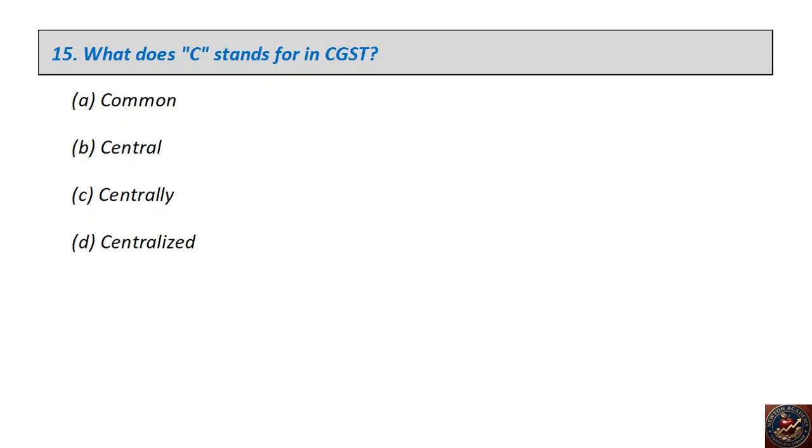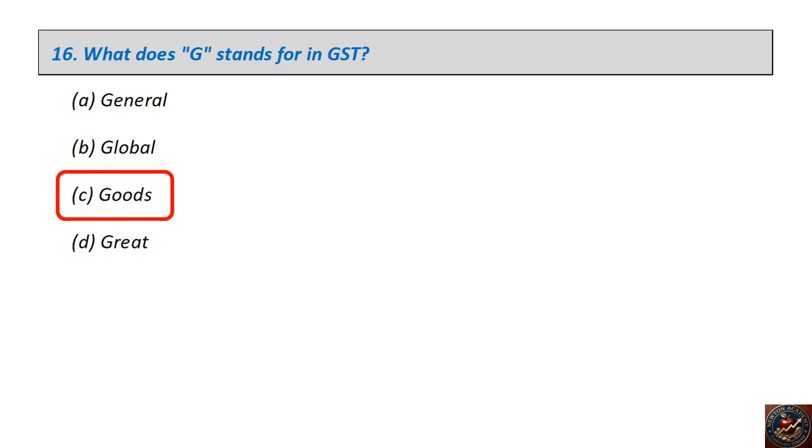Common, central, centrally, centralized. The right answer is central. What does G stand for in GST? General, global, goods, great. The right answer is goods.